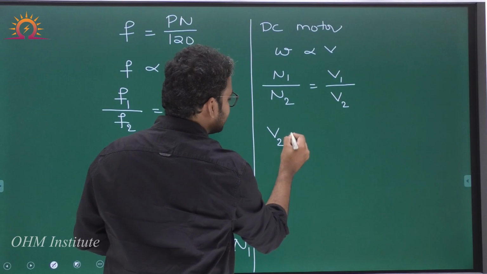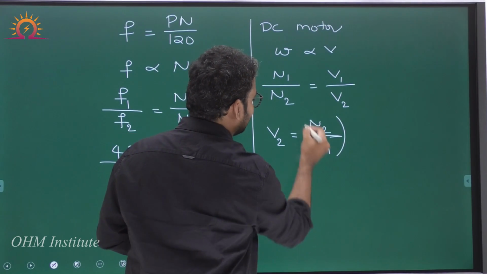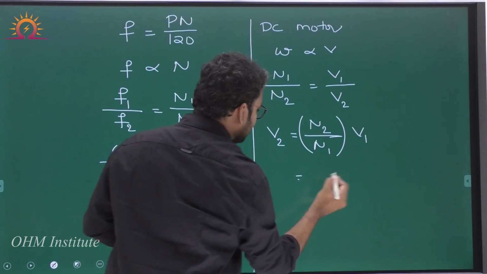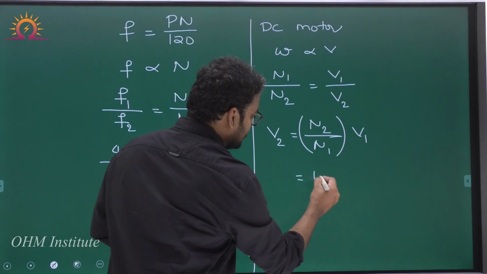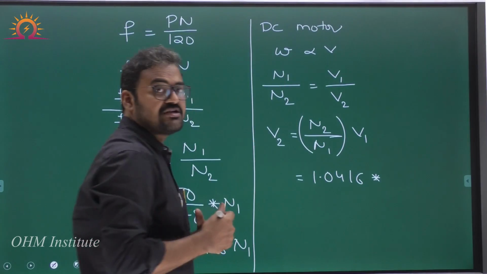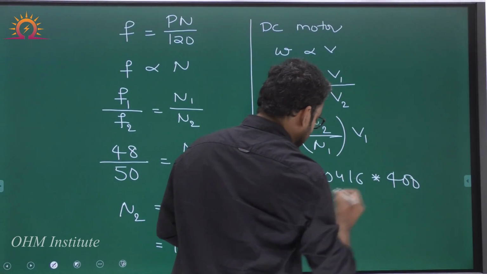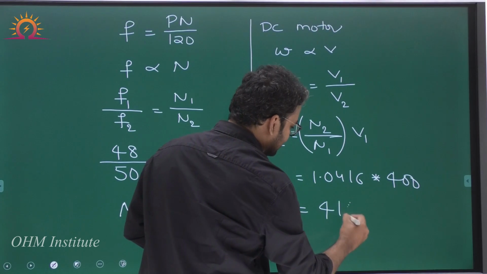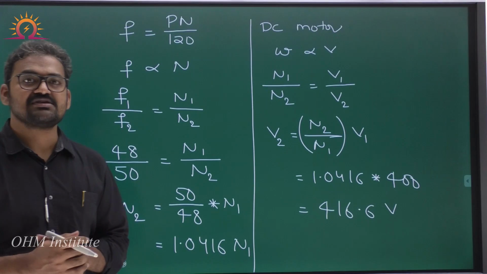Therefore, the new voltage required V2 is equal to N2 by N1 times V1. Here N2 by N1 is 1.0416, so 1.0416 times the previous voltage supplied to the DC motor, which is 400 volt. Therefore, the new voltage required is equal to 416.6 volt.